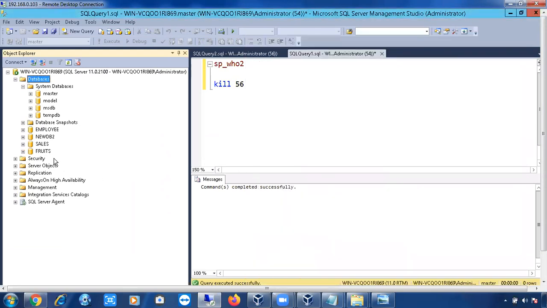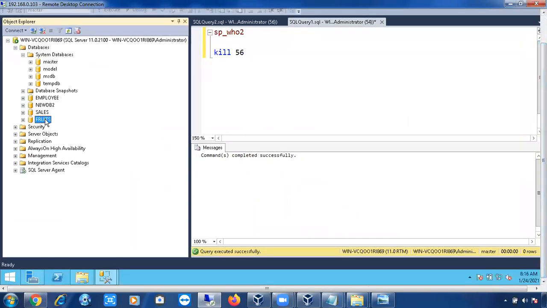So if you see here, the fruits database has been created. Okay, so let me check the data files and log files.